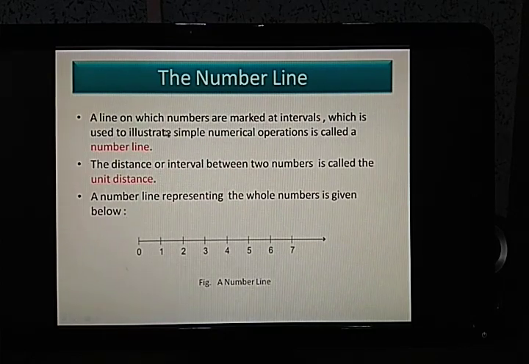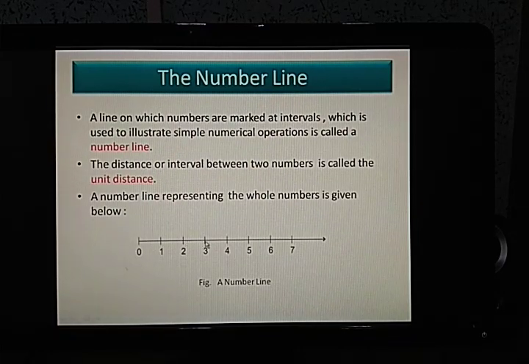Now what does this definition say? That a line on which numbers are marked at intervals. This 0, 1, 2, 3. These are what? These are intervals. This gapping is the interval. And this gap has a particular name. What is this name called? Unit distance. This distance is called the unit distance. All these gaps or the intervals are called unit distance.